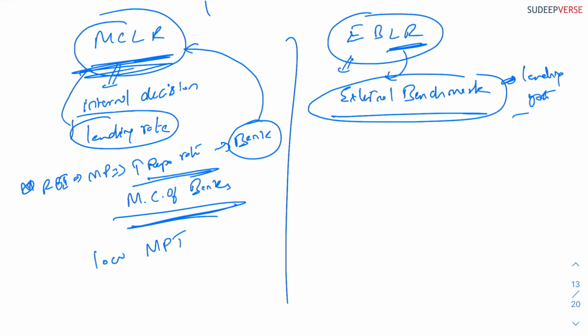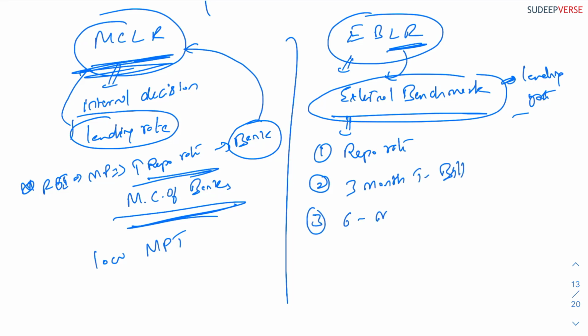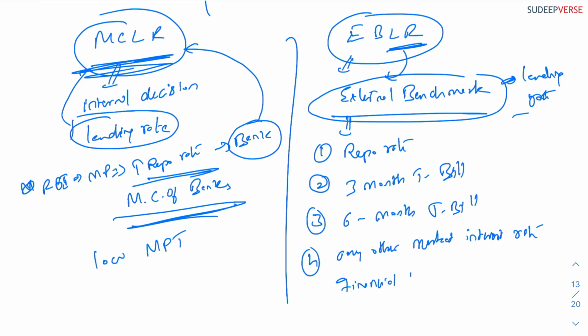So what are the external benchmarks? One, it can be the repo rate itself. The second, it can be the 3-month treasury bill. The third is the 6-month treasury bill, and the next is any other market interest rate published by Financial Benchmarks India Private Limited.